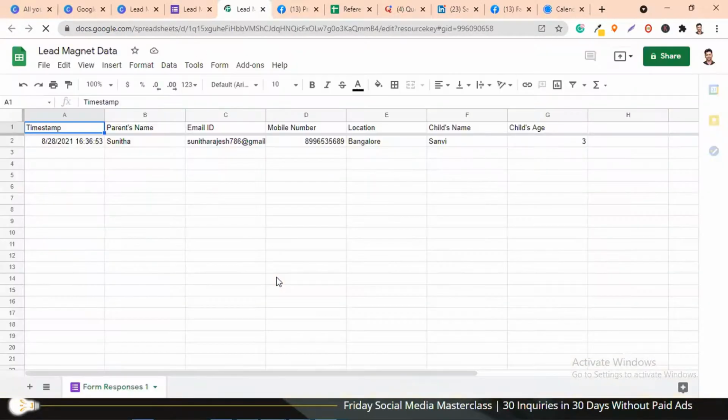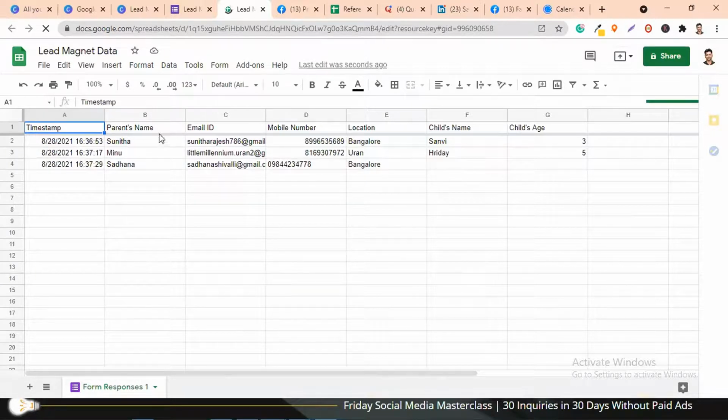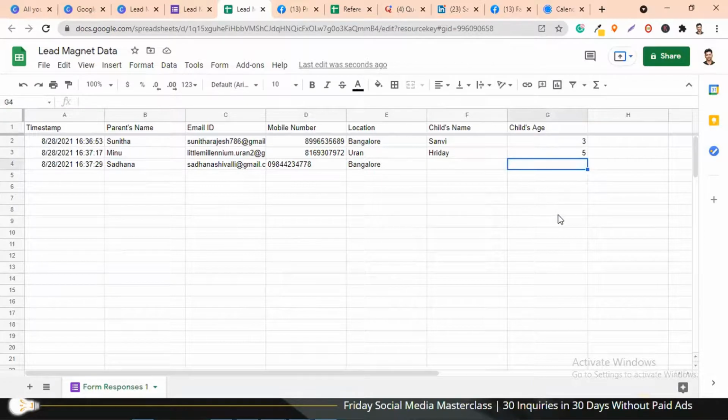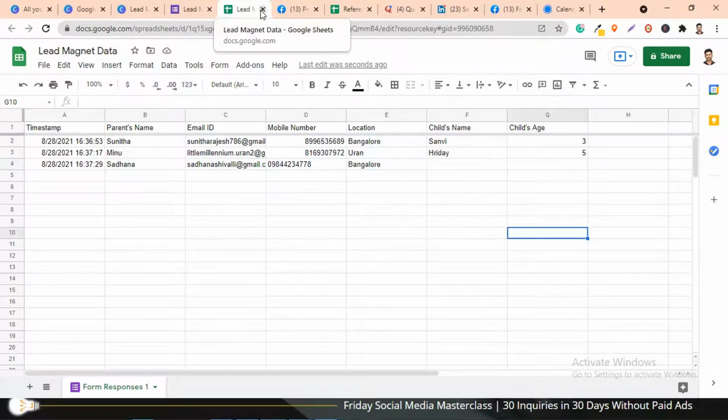So that's how basically this Google form will act as a free landing page for you. Yeah, so see, Meenu has filled it up, Sadhana has filled it up. Now in this case, because we had kept child's name and child's age as a non-compulsory question, Sadhana was able to just skip those questions. But she couldn't skip these three because we had made them compulsory fields.